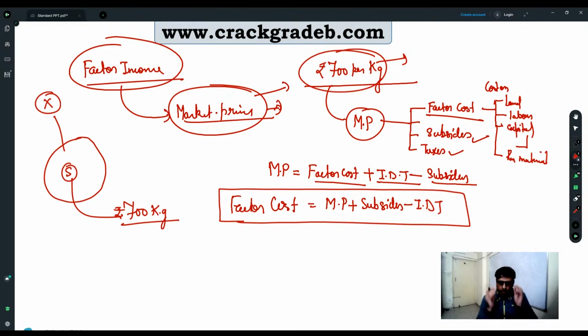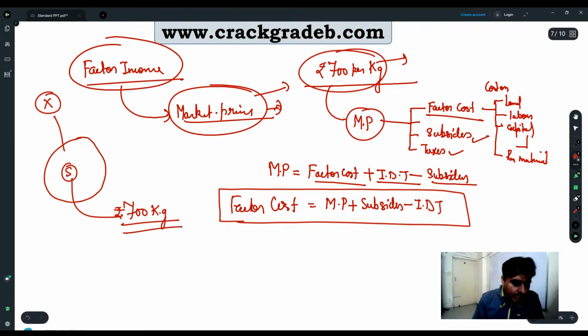In this country there is one single economic activity, and that is of making sweets, and they are making only one sweet, and they are selling at 700 rupees per kg. Now we want to know what is the GDP of country X.